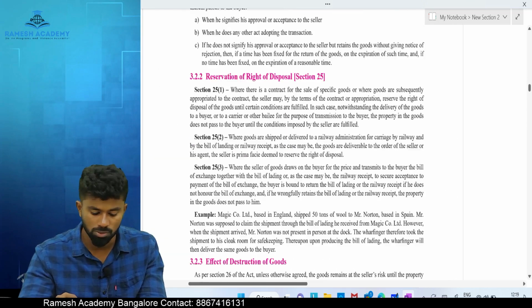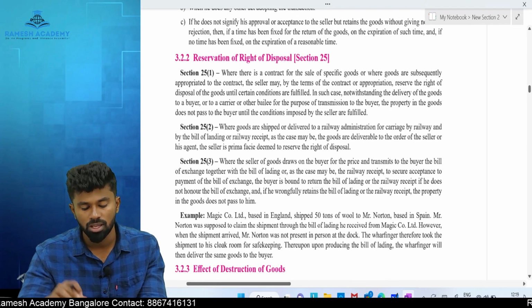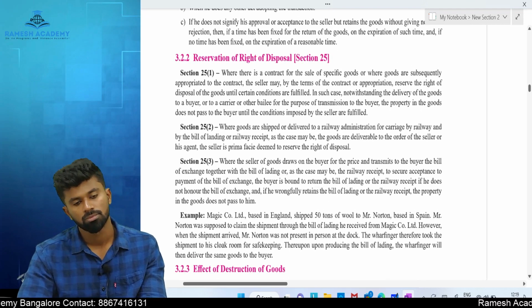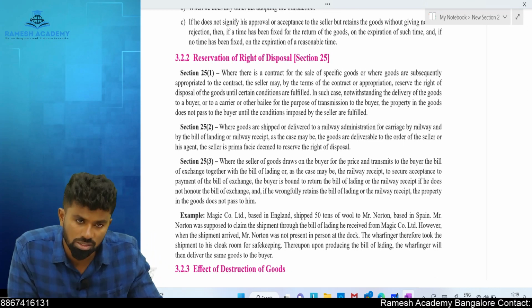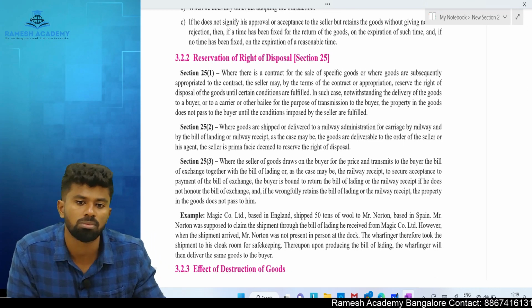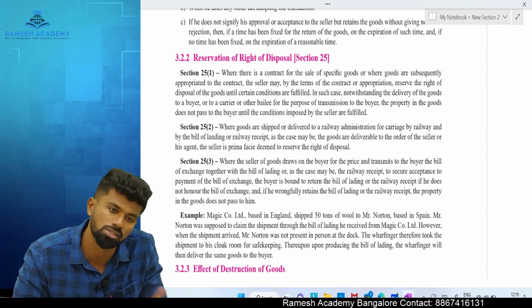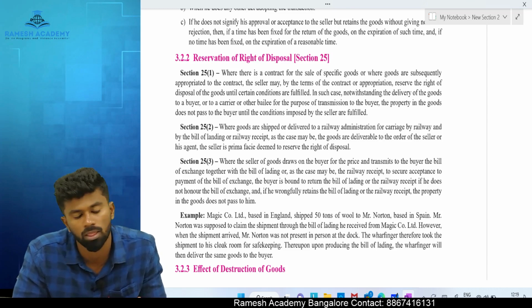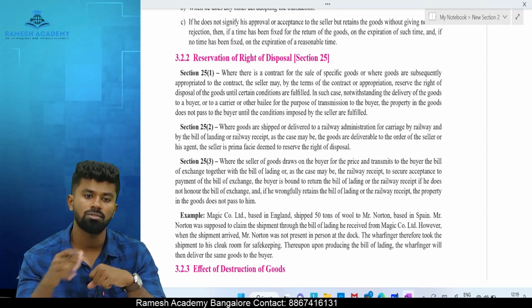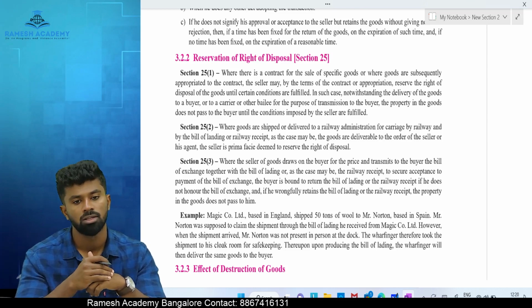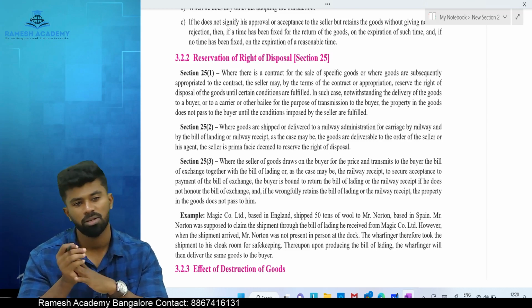Reservation of right of disposal. Right of disposal means having control over the goods. If the seller has control over the goods and delivers them to the carrier, and something happens to them, who will be responsible? Seller, because the goods are still with the seller. If the seller doesn't have any control over it and he delivers the goods to the carrier, then who becomes the owner? Buyer becomes the owner.